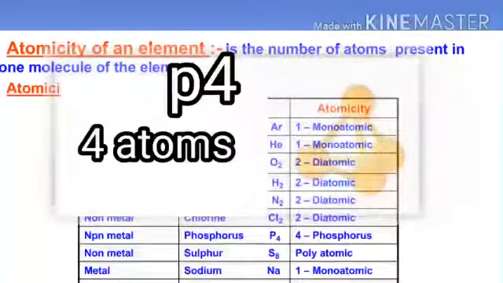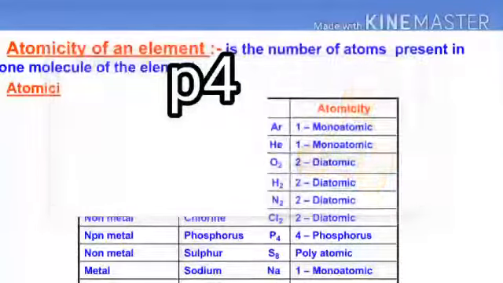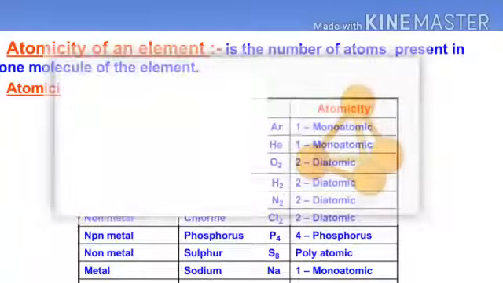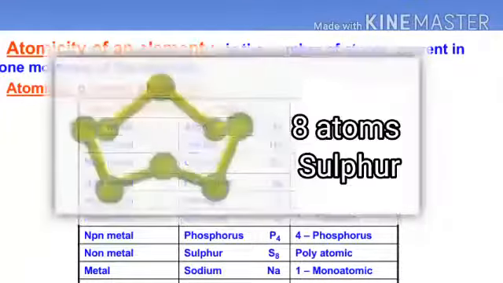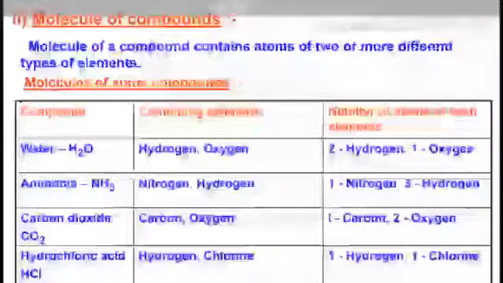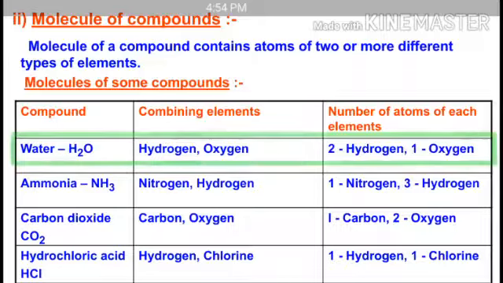Four atoms of phosphorus combine to form a single molecule of phosphorus. Hence, it is tetraatomic. Sulfur: eight atoms of sulfur combine to form a single molecule of sulfur and they are known as polyatomic. Molecules of a compound: atoms of different elements join together in definite proportions to form a molecule of a compound. For example, two atoms of hydrogen and one atom of oxygen combine together to form a water molecule, H2O.